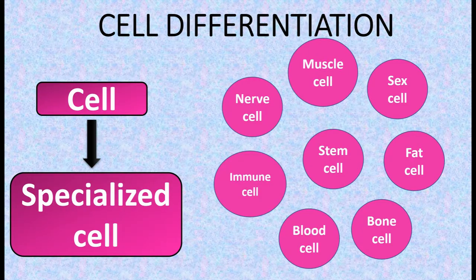Now comes cellular differentiation. Cellular differentiation is a process in which a cell changes from one cell type to another. Usually a cell changes to a more specialized cell. As you can see in the figure, a stem cell will give rise to muscle cell, sex cell, fat cell, bone cell, immune cell, blood cell or nerve cell.